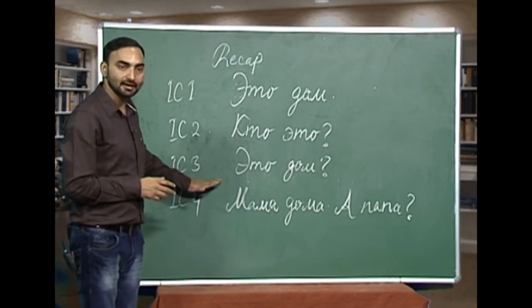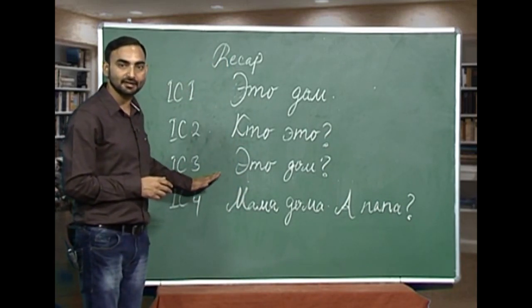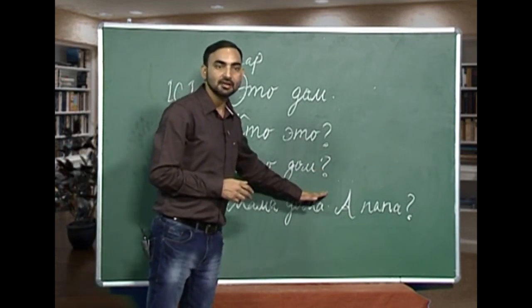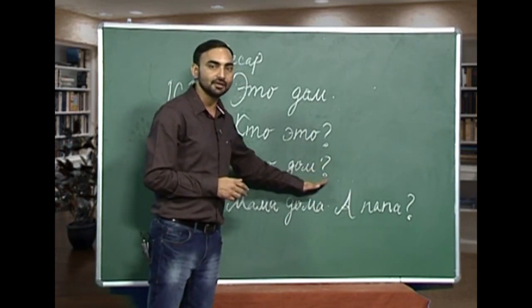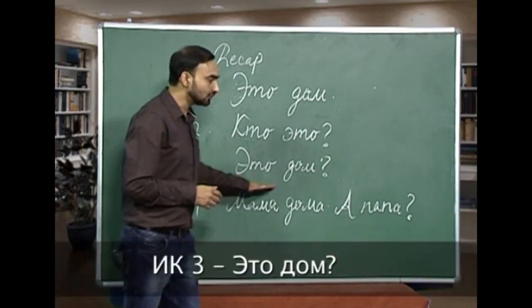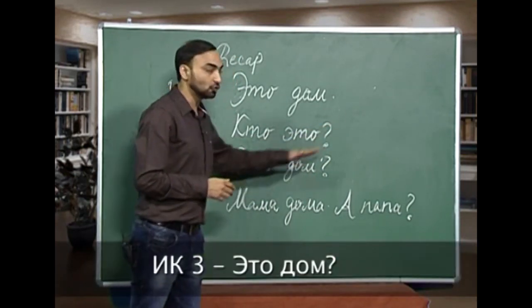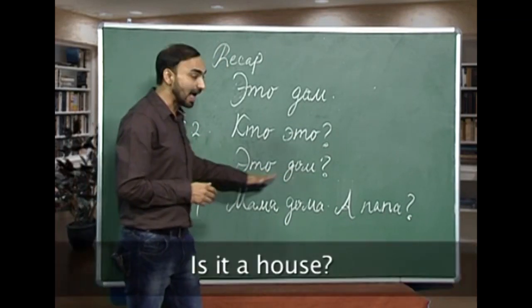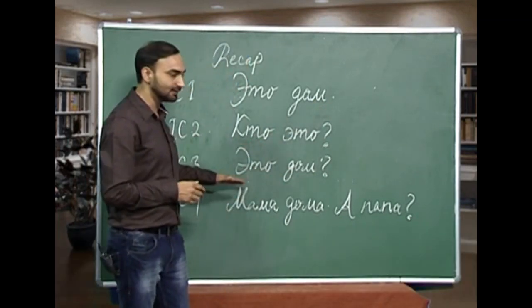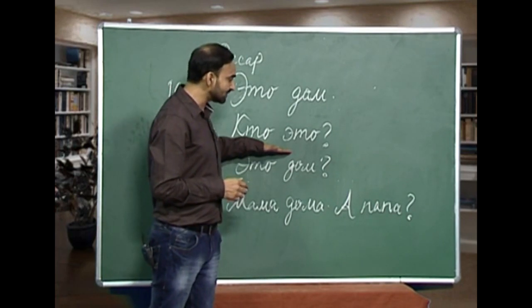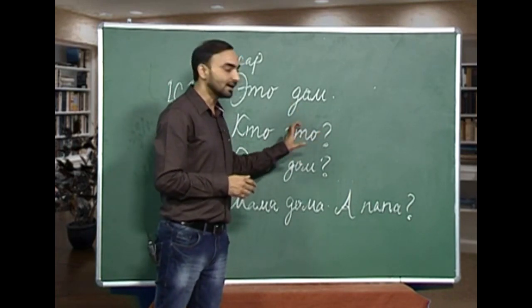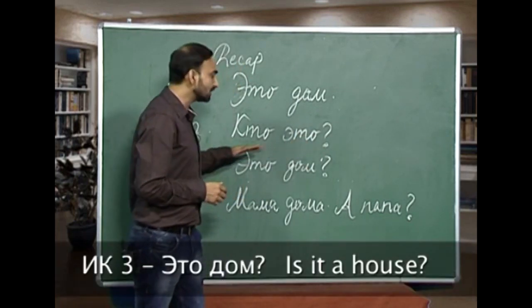The third sentence or third intonational construction we have is an interrogative sentence without any interrogative word. Eto dom? So, we are now asking a question, is it a house? What happens is you start from the medium pitch and it goes up on the word which contains the question, eto dom?